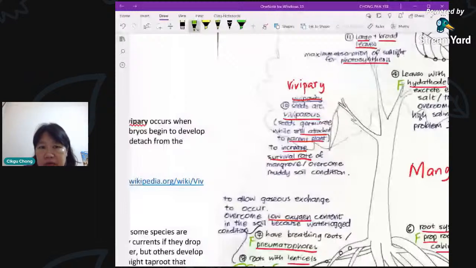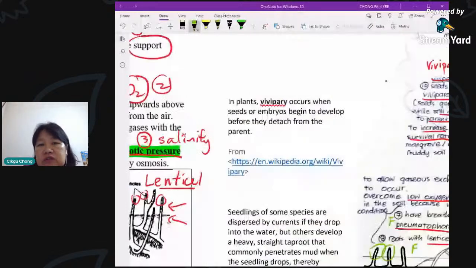So now vivipary is the condition, a phenomenon where the seeds or embryo begin to develop before they detach from the plant. Usually vivipary is used for plants, the phenomenon where the seeds start to germinate. There's another term called viviparity, which we actually use for animals.